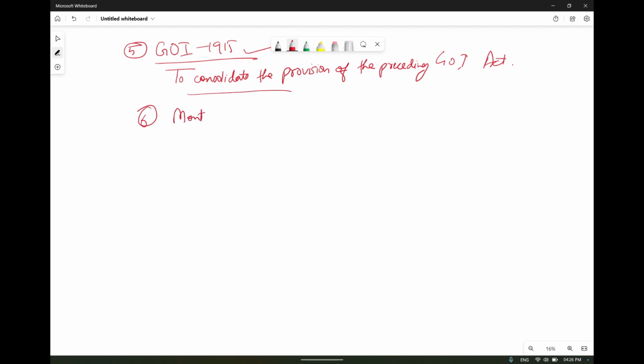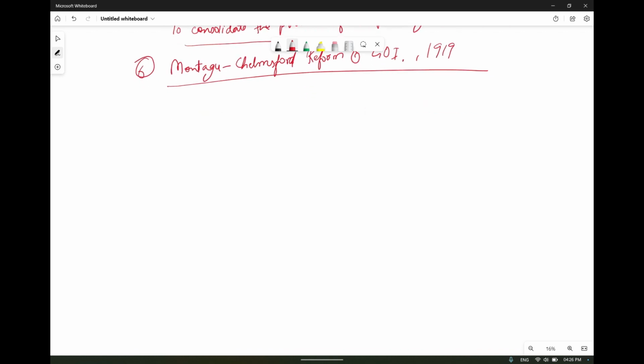Now, the Montagu-Chelmsford reforms and the Government of India Act of 1919. Okay, see what was the important point under these reforms.